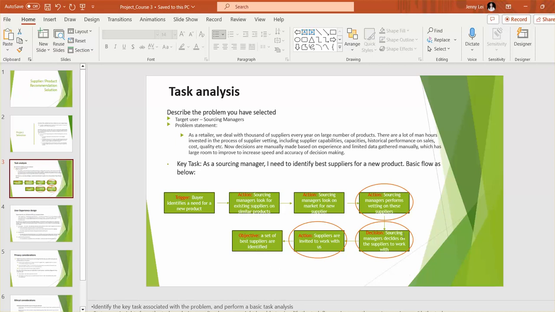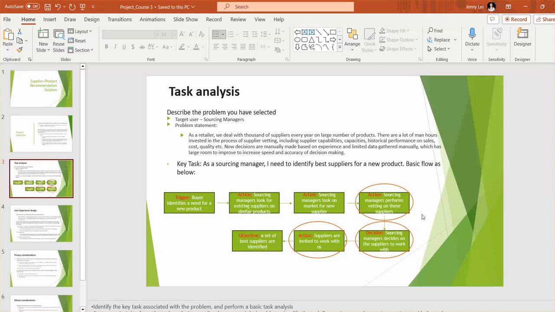So during this flow, a key activity is the vetting activity, where sourcing needs to make the decision based on a large amount of information. They could potentially vet dozens or hundreds of suppliers to get to the decision.